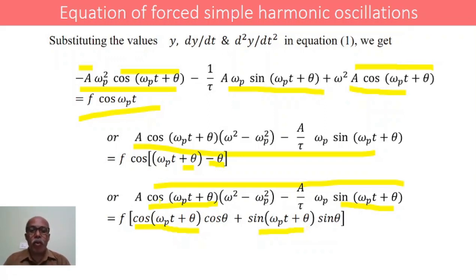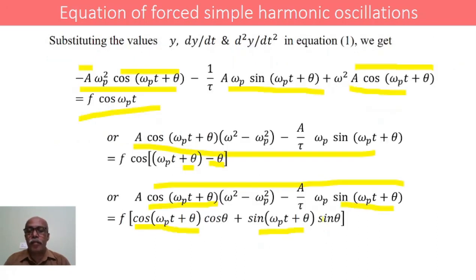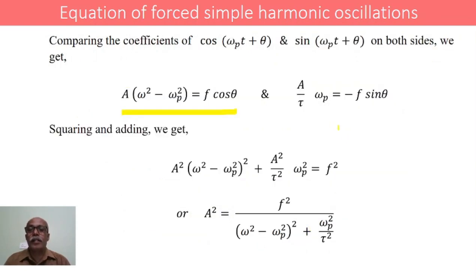We get A(ω² minus ωp²) equal to F cos θ. Similarly, (A/τ) ωp is equal to minus F sin θ.